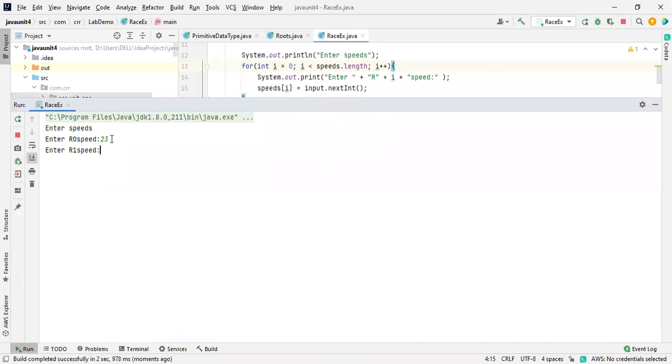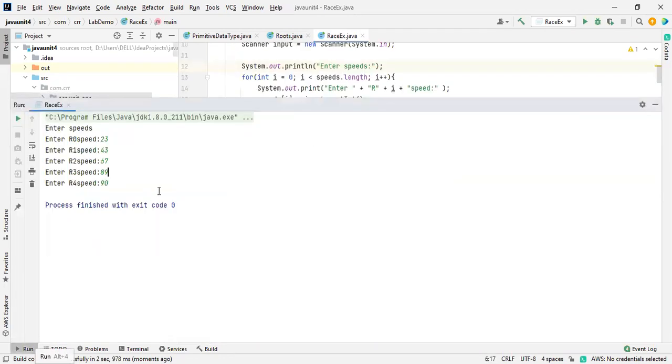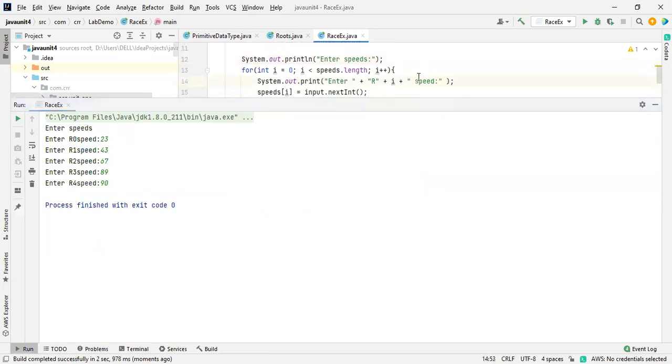It starts with 0, right? It doesn't matter. Like 45, and the other person is 67, and 80, and 90. See this one. The representation is necessary because in your examination, you just want to write something else. It doesn't look good, right? So you have to follow this one. See this one, R0 speed. I need to make a space over here, which looks good, so that there is a space in between.